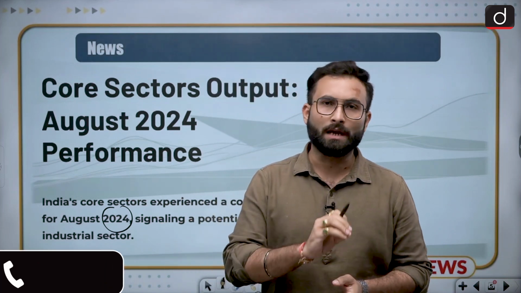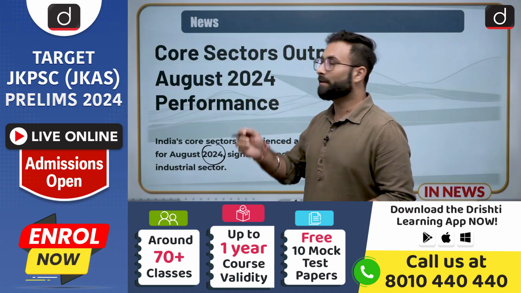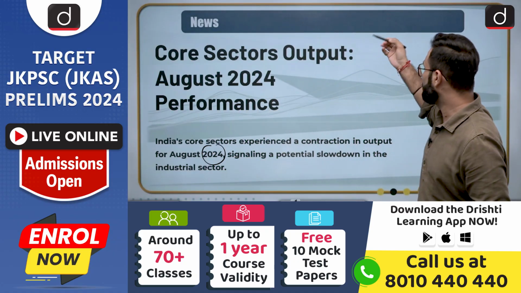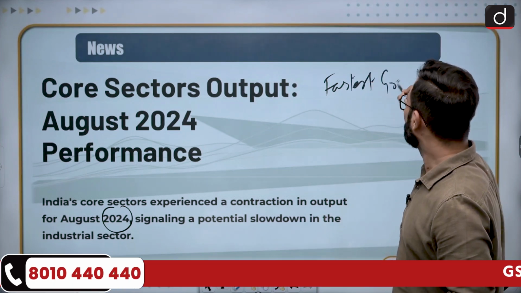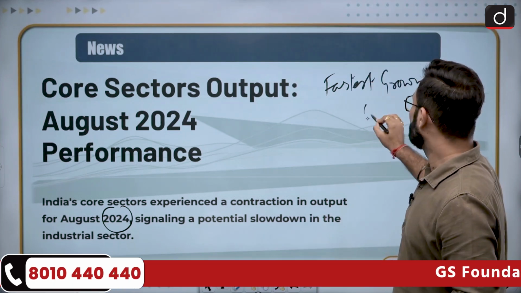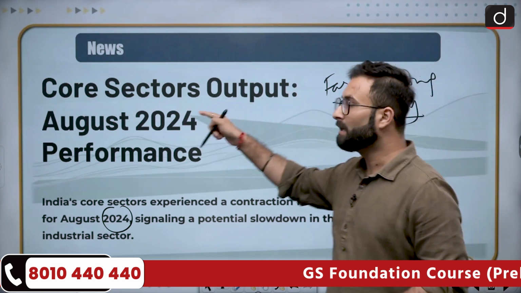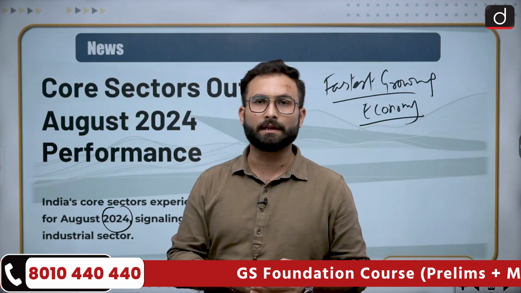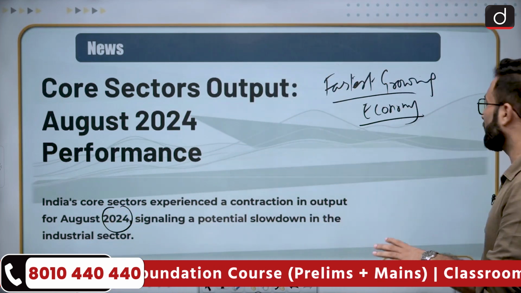After COVID, we have seen that the economy was performing better, and India was the fastest growing economy. Considering that, now we have seen this picture of the core sector, wherein we are saying that it has contracted in the past month, that is August 2024. Let's see what has happened in the industry.